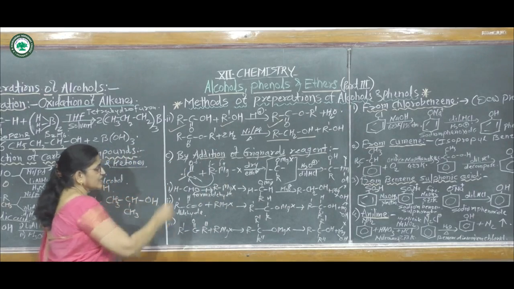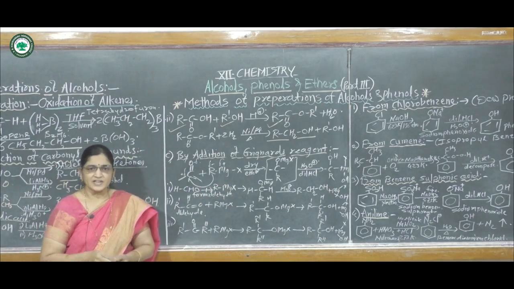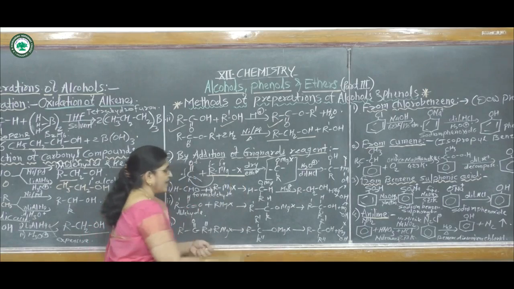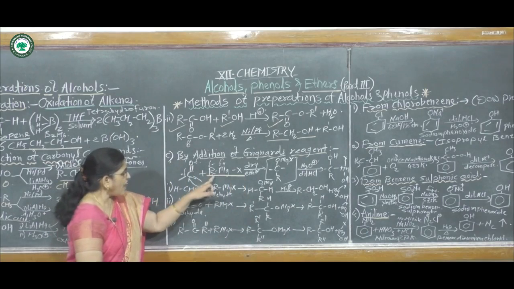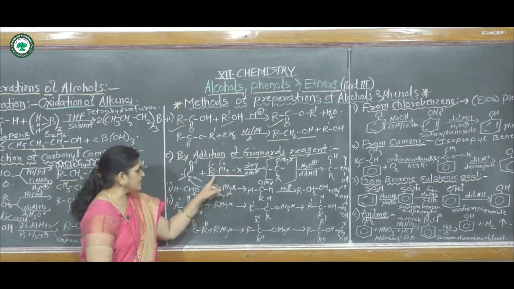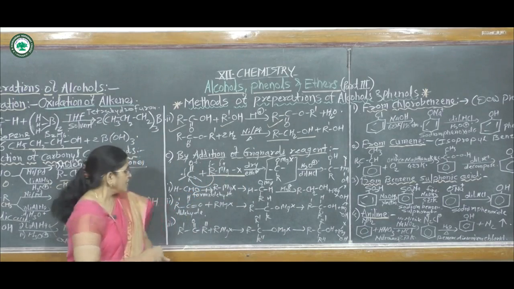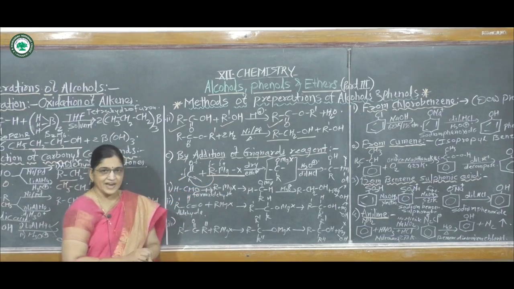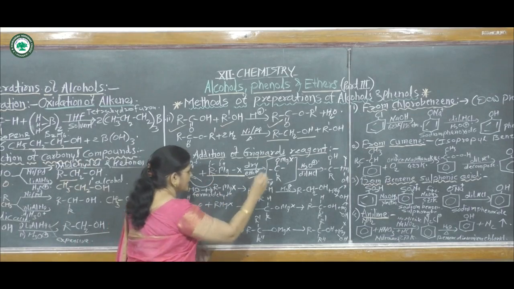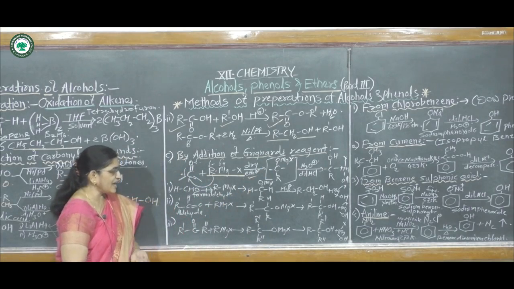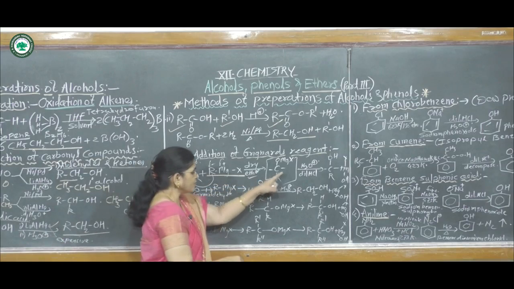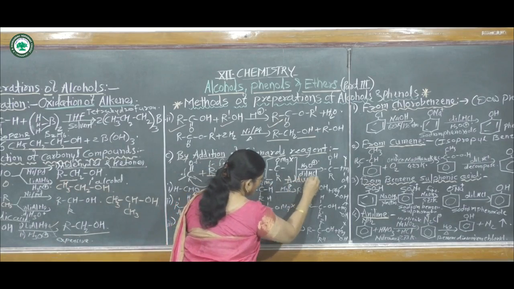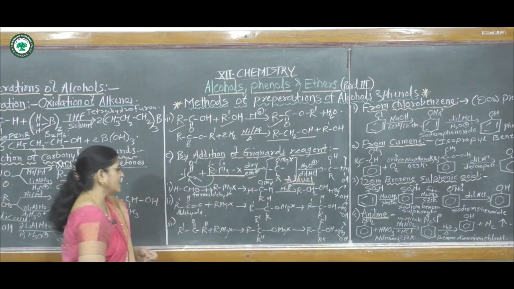Then the third method is by addition of Grignard's reagent. Grignard's reagent means alkyl magnesium halide, RMgX. If a carbonyl compound reacts with alkyl magnesium halide in the presence of dry ether, then in the first step it gives an intermediate product called an adduct.